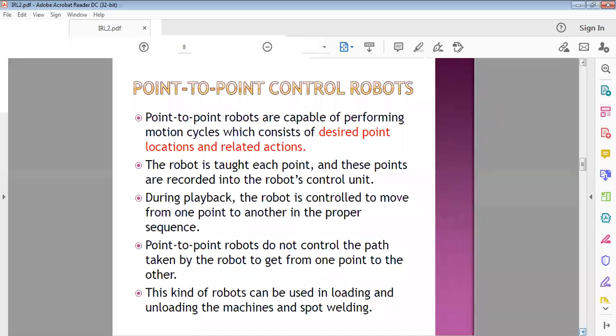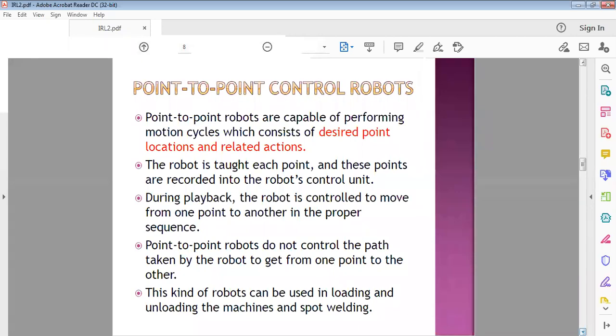So, for example, let us take one application of this robot. Take a lathe machine. At the lathe machine, the operator has to load the raw material on the machine, and after the manufacturing, he has to remove the finished product from the machine, that is, unloading the machine.